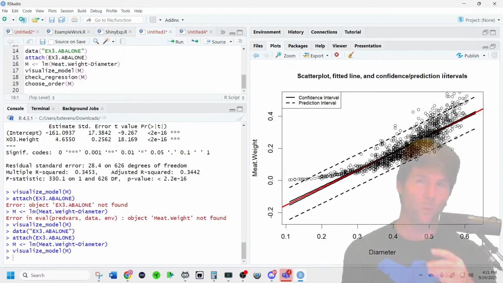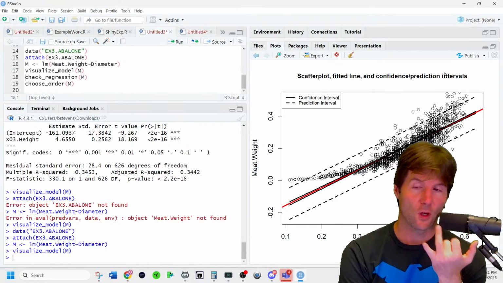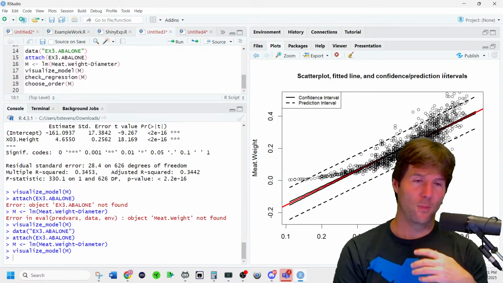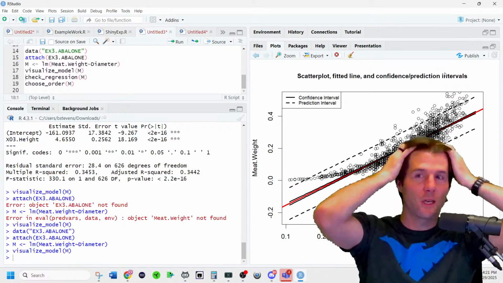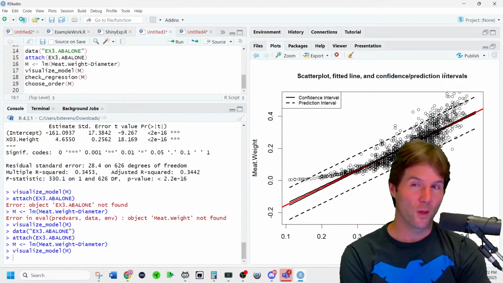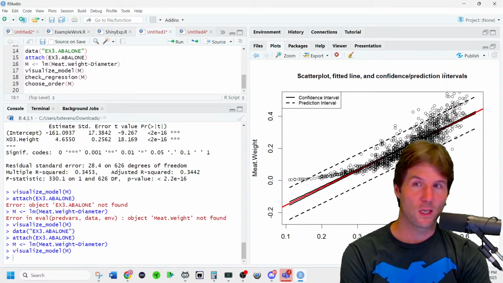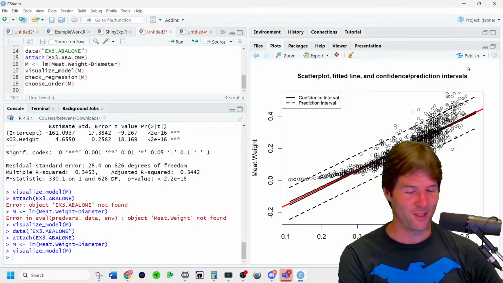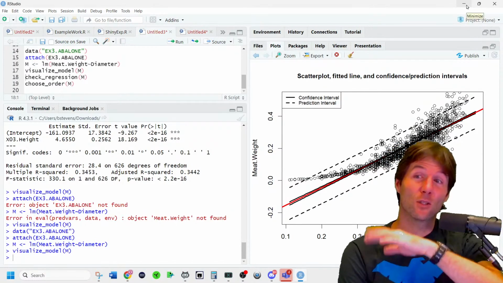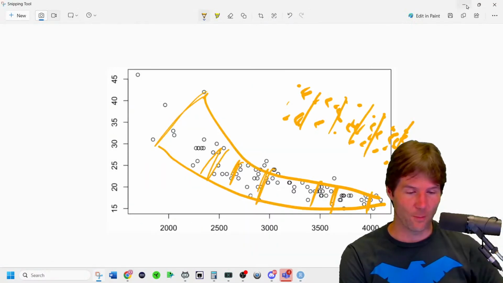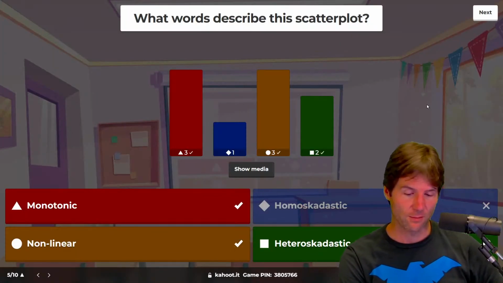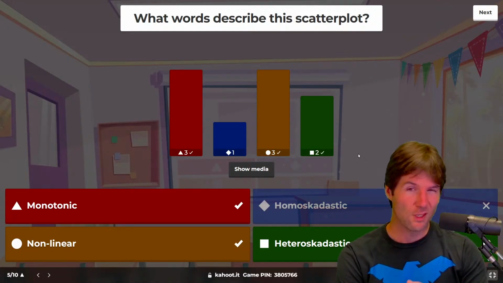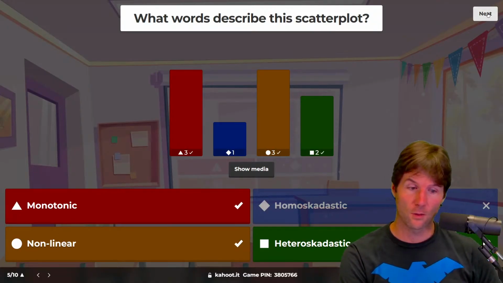Does that make sense, William, on the words like heteroskedastic versus homoskedastic? Linear, I think everyone knows linear versus nonlinear. And then also monotonic versus non-monotonic. Very important words to know and know what they mean. You could say this data goes in one direction, like this data goes up. That's monotonic. This data goes down. This data goes up and down. It's non-monotonic. So non-monotonic would be like parabolic data. I could ask questions like that. You're like, does your boss think it has a monotonic relationship or not? You need to know the fancy words. They need to know how to not use the fancy words.